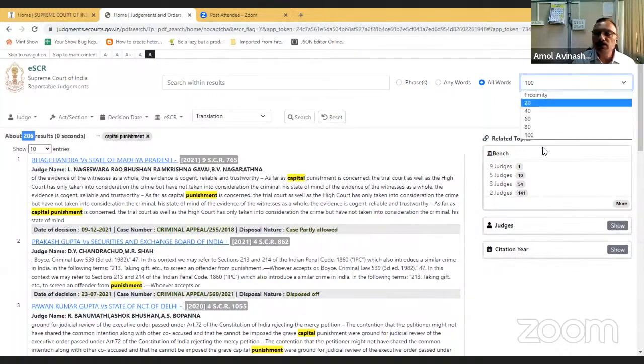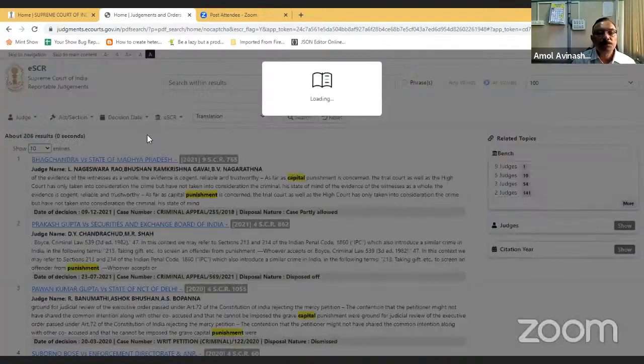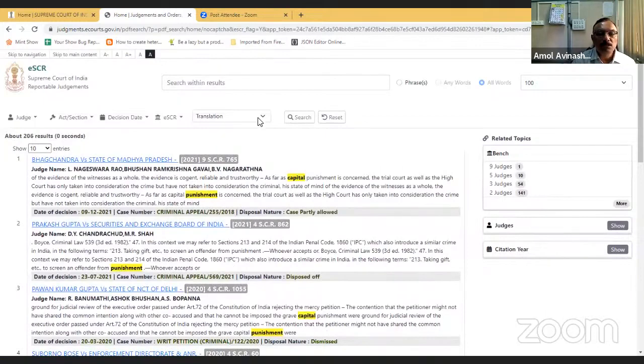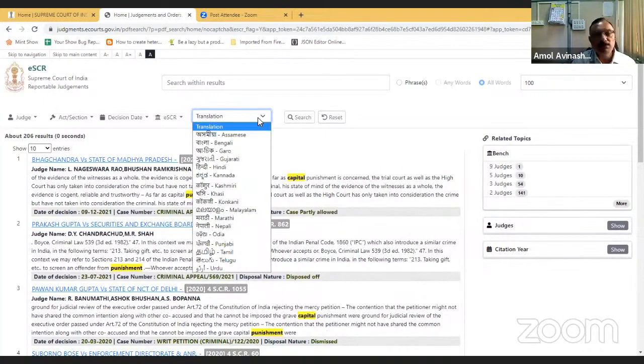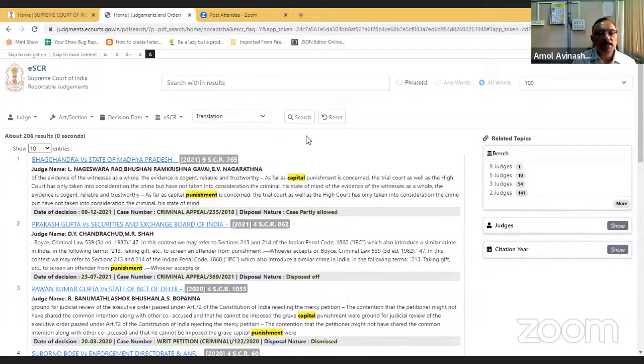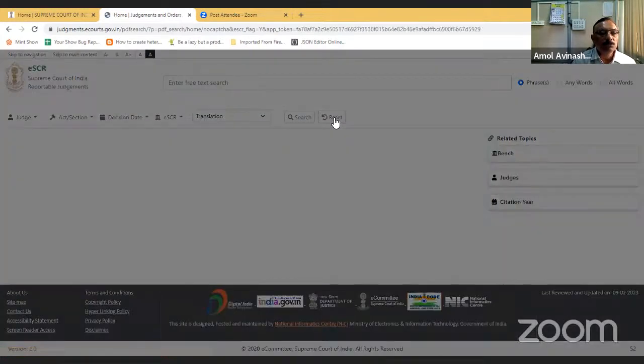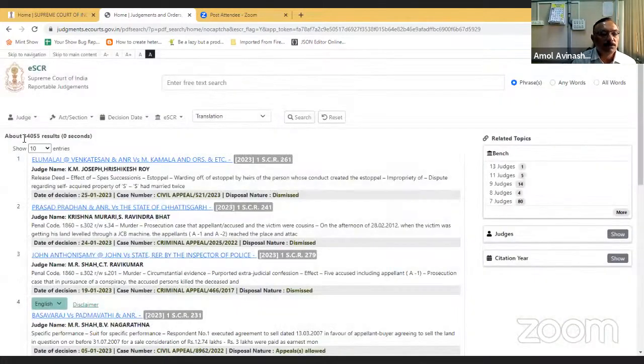So you can select between the 5 proximity options we have given: 20, 40, 60, 80, 100. One more option here is that the judgments in the vernacular languages are also available. Without giving any criteria, I got 34,000 judgments.